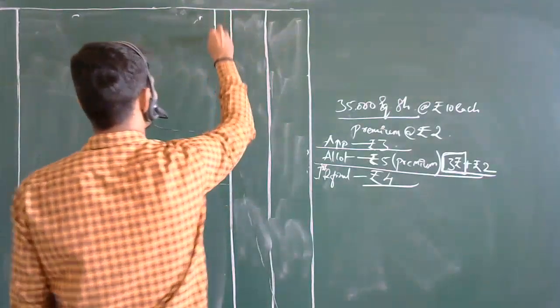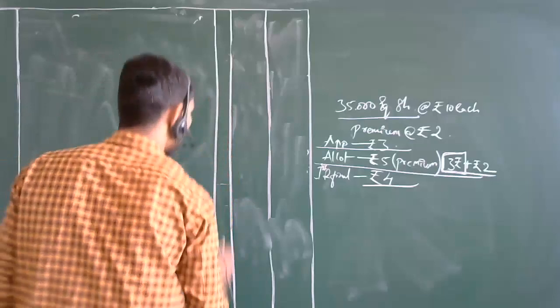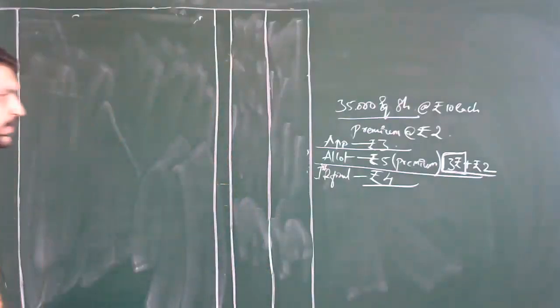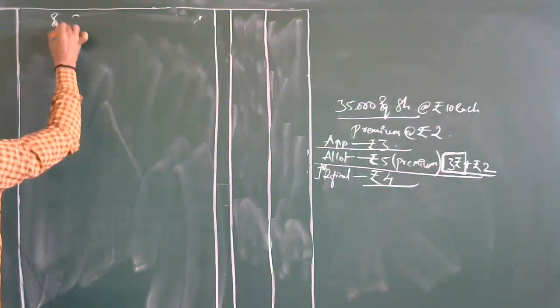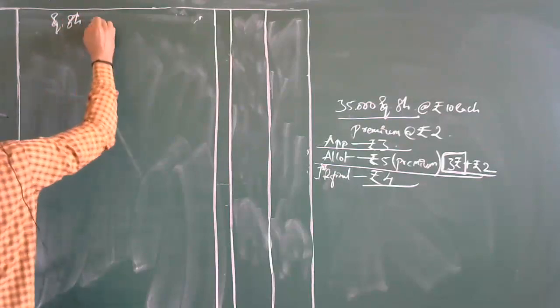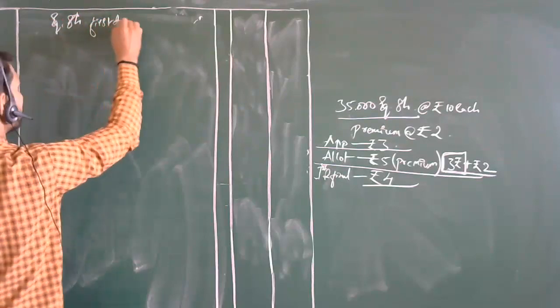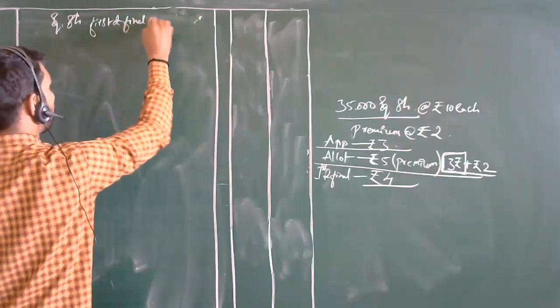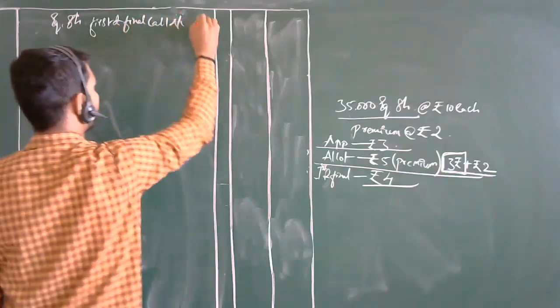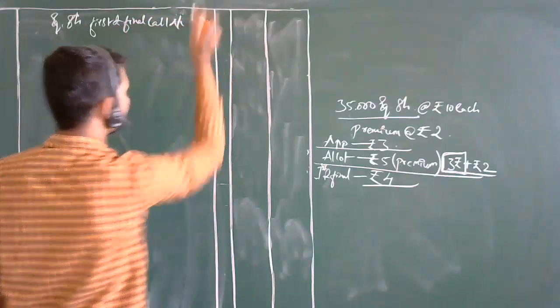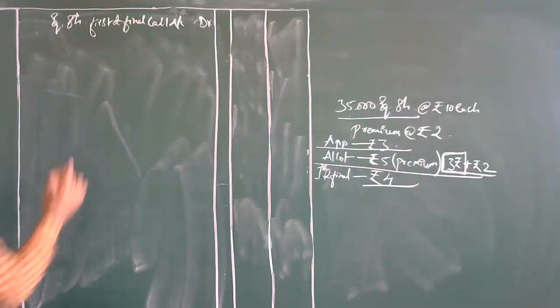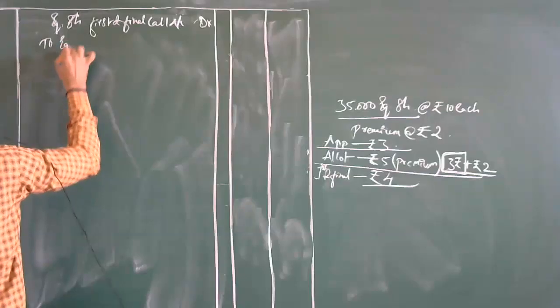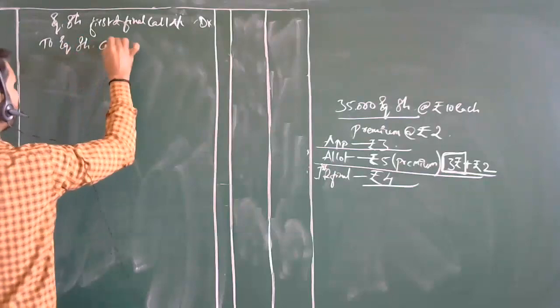Now what will be the first and final call entry here? Only one entry we will have here. What is the first and final call we are having? So it will be: First and final call account debit to equity share capital account.